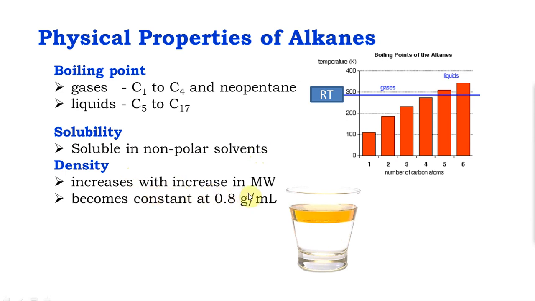Density increases with increasing molecular mass. You're packing more, so the density increases, but it doesn't increase beyond a certain level. It maxes out at 0.8. Water's density is roughly 1 gram per mL. So with water at 1, all of the hydrocarbons, alkanes, are going to be less dense than water, meaning they will always float. They don't sink.